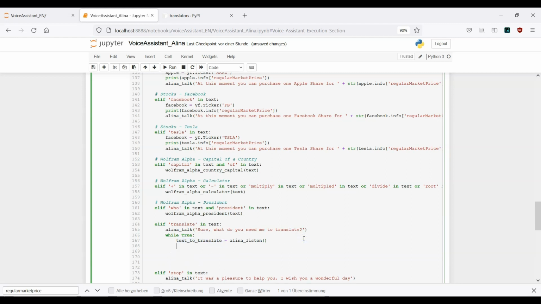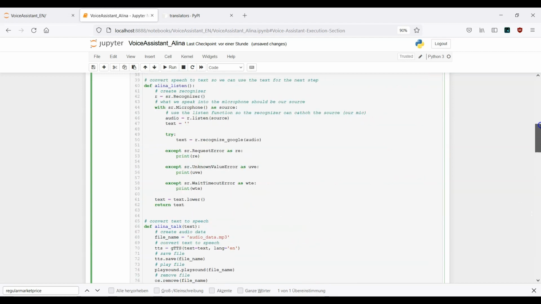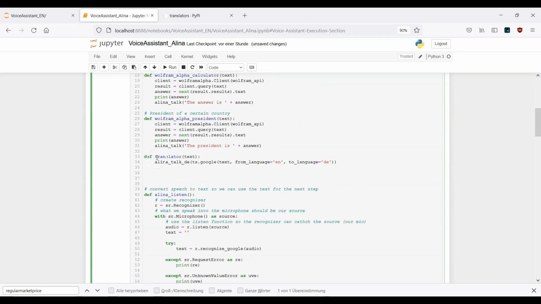Now, if text to translate does not equal turn off translator, so if I don't say turn off translator, I want to make use of the translator function, and here I have the text to translate. Hope this makes sense, because this translator function is what we have created a few moments ago.